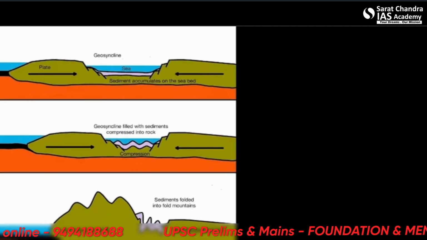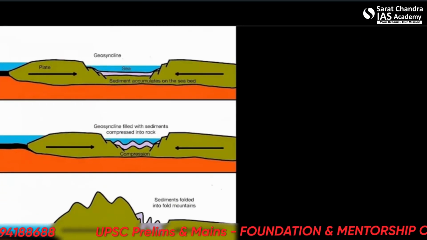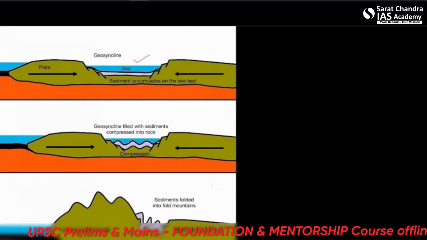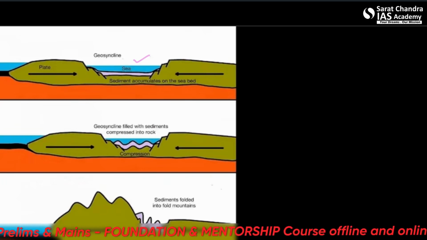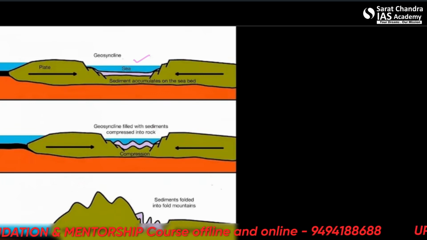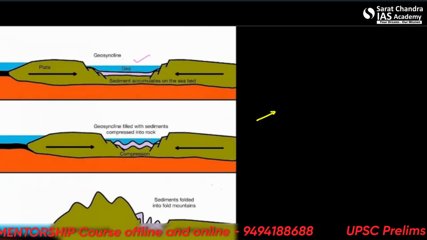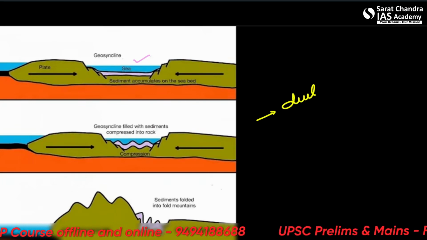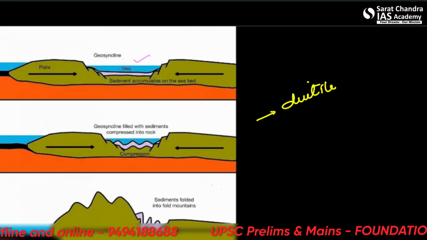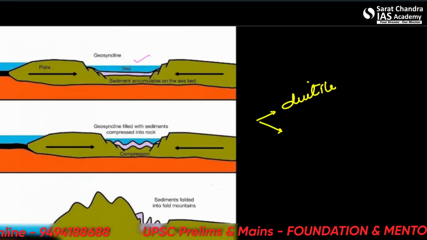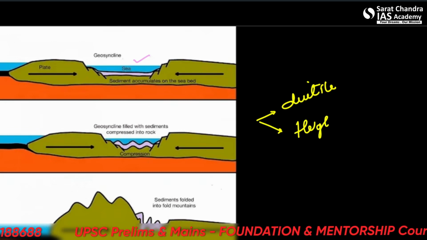Alright, let us see some folding. So here you can see the sea. There are various different mechanisms. However, all the mechanisms of the fold mountains formation have three conditions. One, some sort of ductile material, such as sedimentary rocks, rocks formed under high pressure and low temperature.